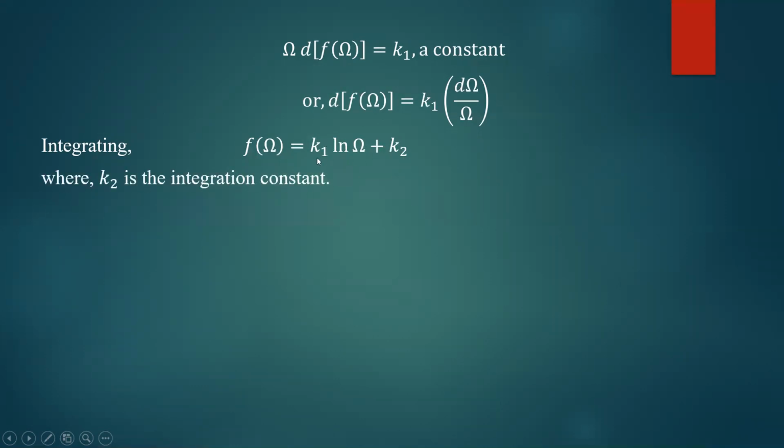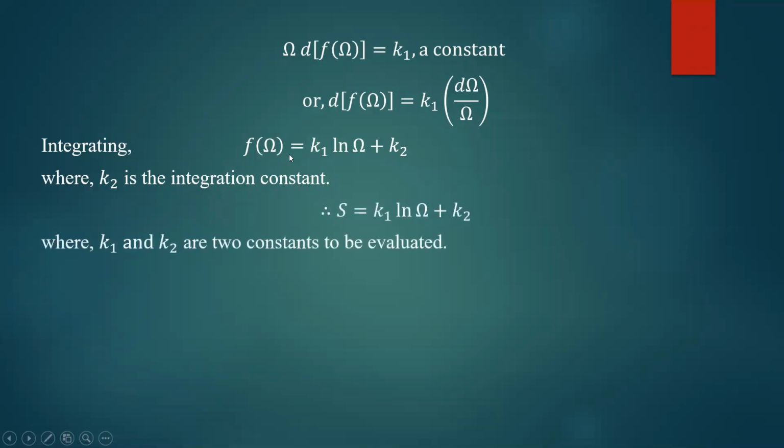Now we have to find what the values of K1 and K2 will be. And definitely this function of omega is nothing but entropy. So F of omega is nothing but the entropy of the system. Therefore, you will get entropy of the system S is equal to K1 ln of omega plus K2. And here we have to find the values of K1 and K2.